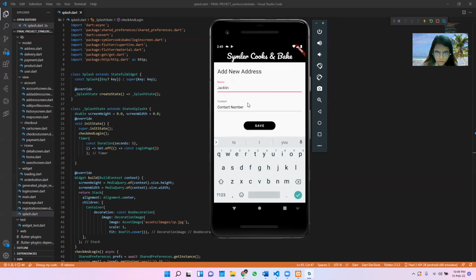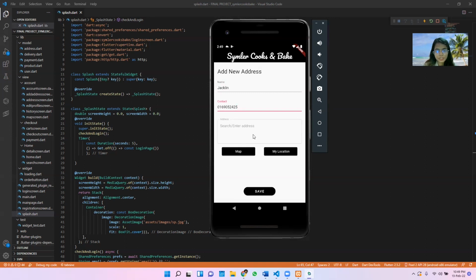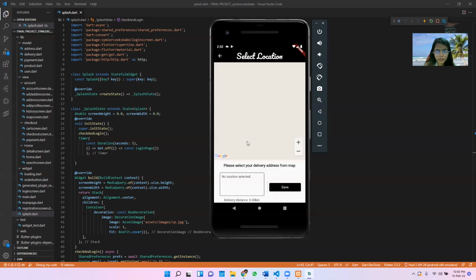Jacqueline, 016905245. Click map for a change. Yeah, actually this map is unavailable because of my Android version as per what Google said.